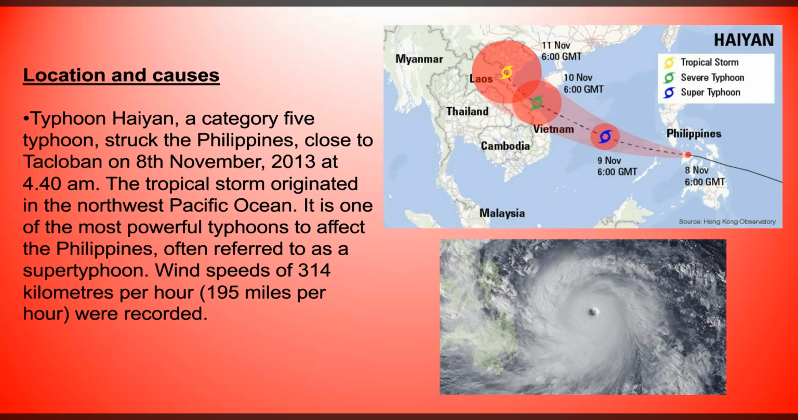It's one of the most powerful typhoons to affect the Philippines and the surrounding areas, and it's often referred to as a super typhoon. The wind speeds got up to around 314 kilometres per hour or 195 miles per hour.